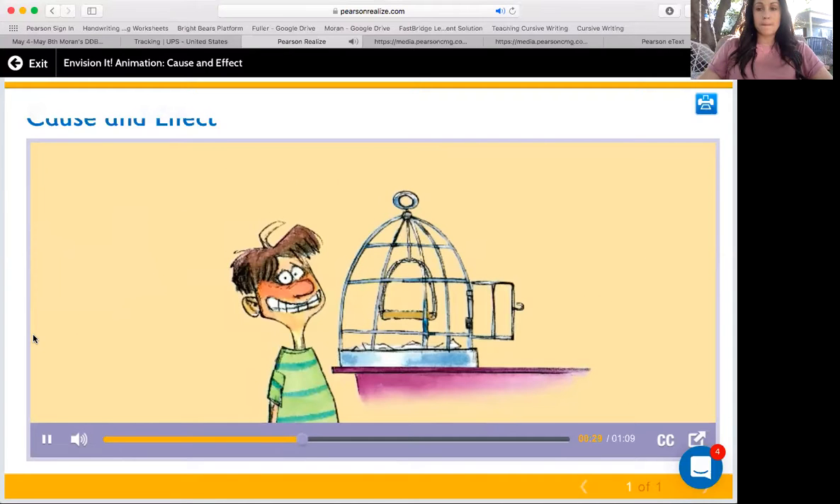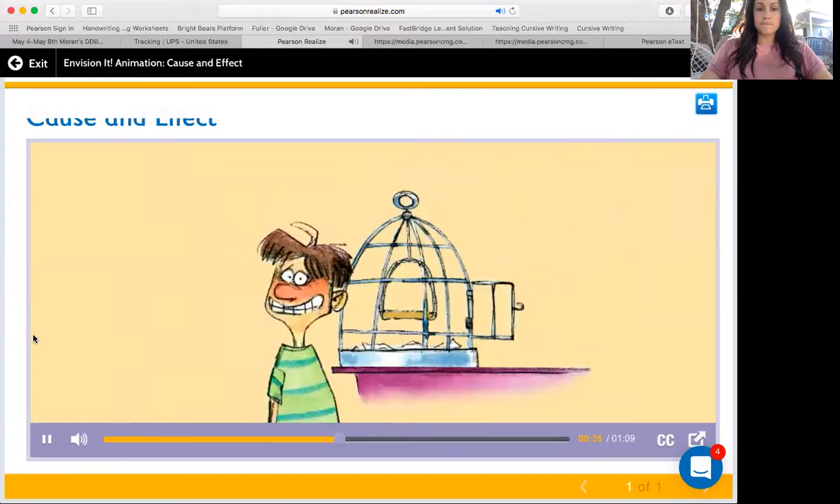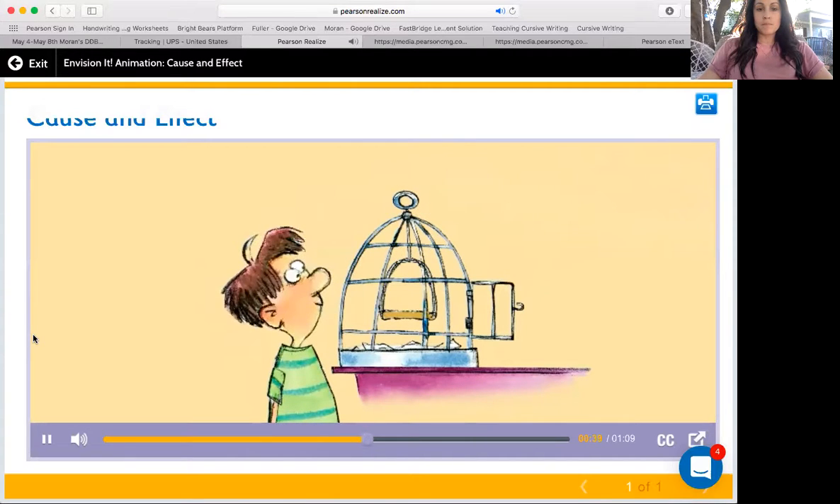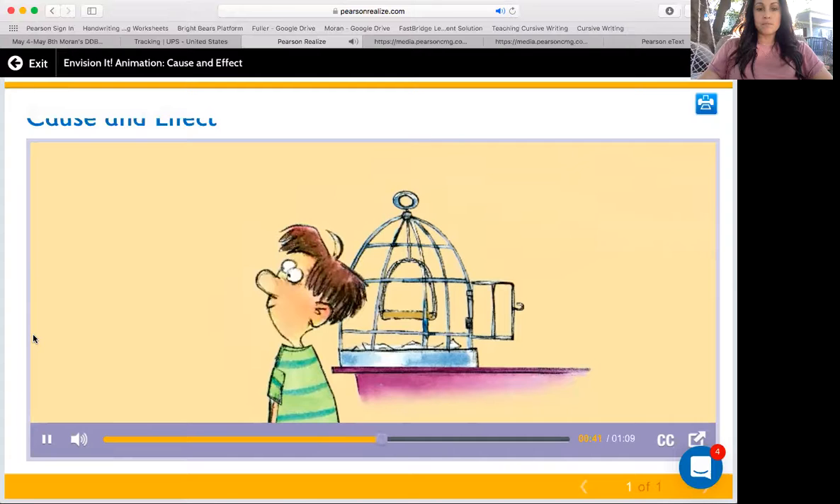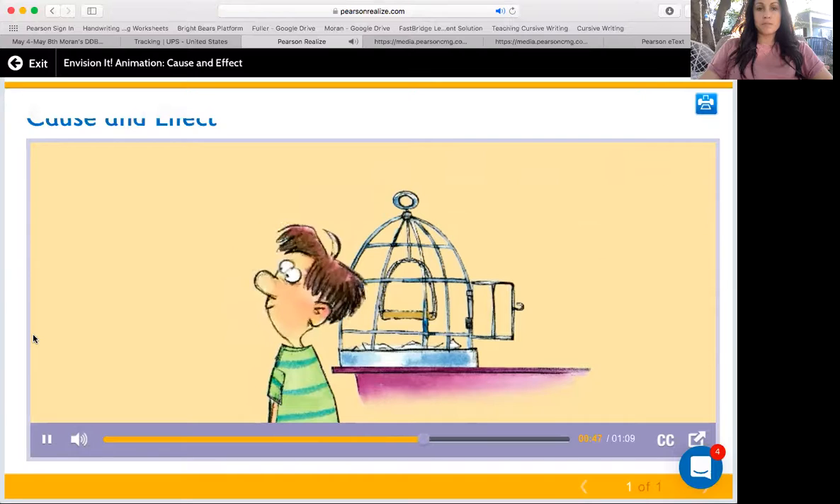The boy opened the cage door. That is the cause. The effect is something that happens. What happened here is that the bird flew away. What is the cause? The bird flew away because the boy opened the cage door. That is what caused the bird to fly away.